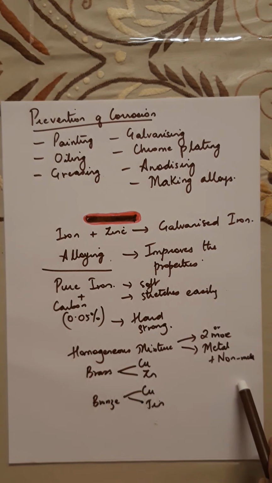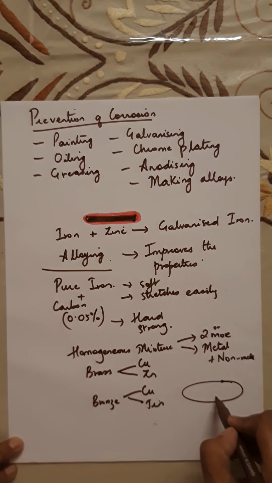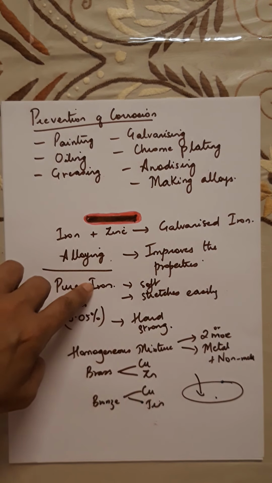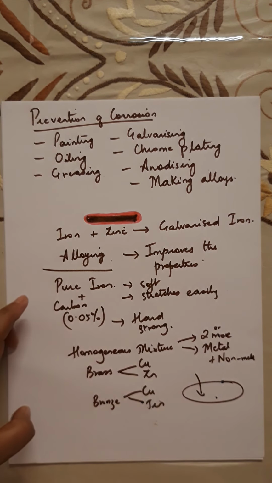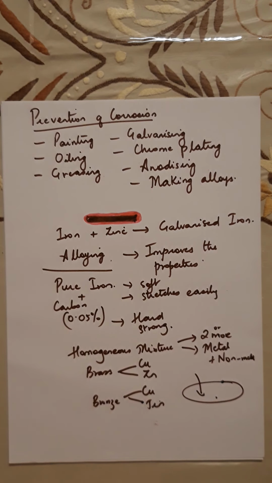a non-metal. And an alloy is prepared by mixing the primary metal. So the main metal you take first and then you dissolve the other metal. Like in this case, you will first melt the primary metal. So you take iron first and you melt it and then you slowly dissolve carbon in a definite proportion and then it is cooled to room temperature.